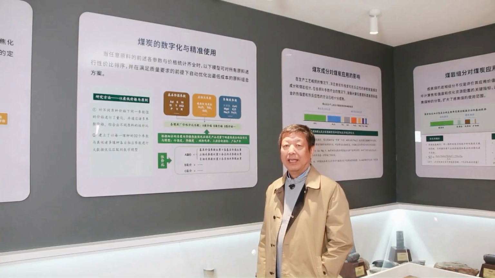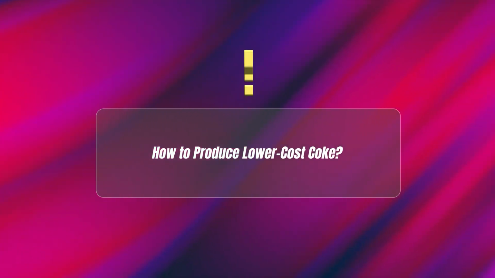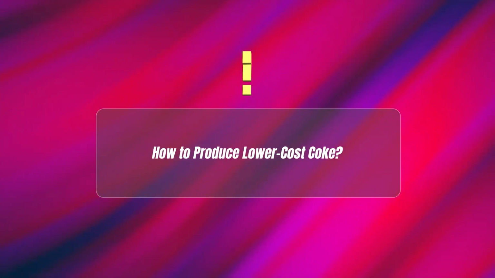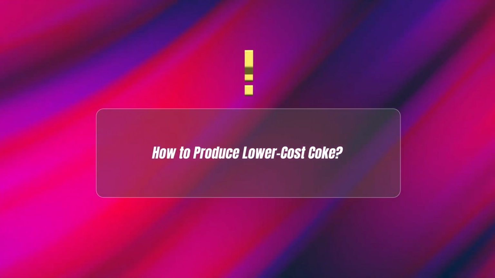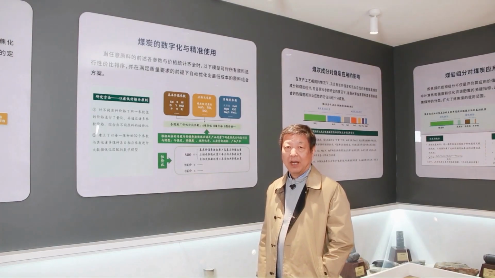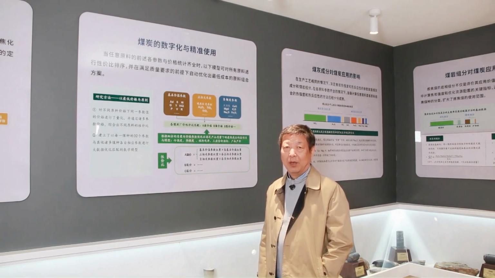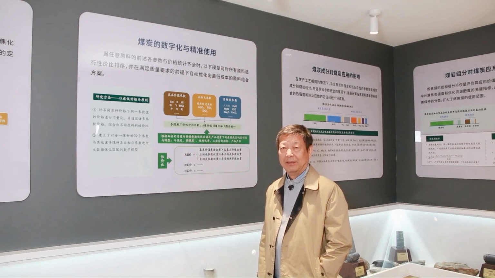The objective of studying this data is to determine how to produce coke with a lower cost while satisfying the product quality requirements. This is the fundamental goal of our research. The main work the system needs to accomplish is how to find the coal with the best cost effectiveness and the lowest cost coal blending solution.